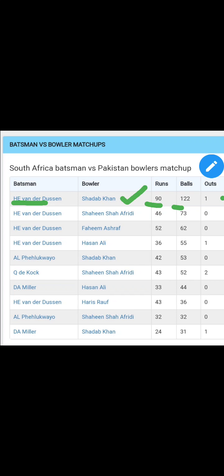Now let's talk about batsman Rassie van der Dussen and bowler Shaheen Shah Afridi. You can see that in 73 balls, Shaheen Shah Afridi couldn't get Rassie van der Dussen out. Rassie van der Dussen has made 46 runs.